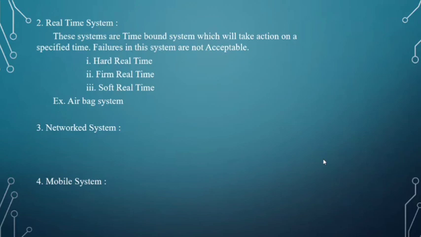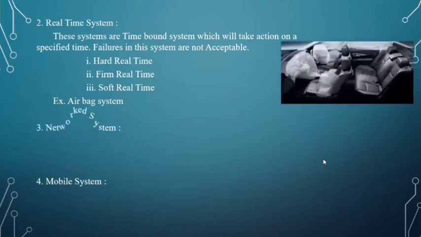These are of three types: hard real-time systems, firm real-time systems, and soft real-time systems. In hard real-time systems, the system should meet the deadline. Any failure is not acceptable. Examples are critical applications. Firm real-time applications are similar to hard real-time applications but differ in economic properties. Soft real-time systems can have tolerance in meeting their deadline. An example for this is the airbag system.